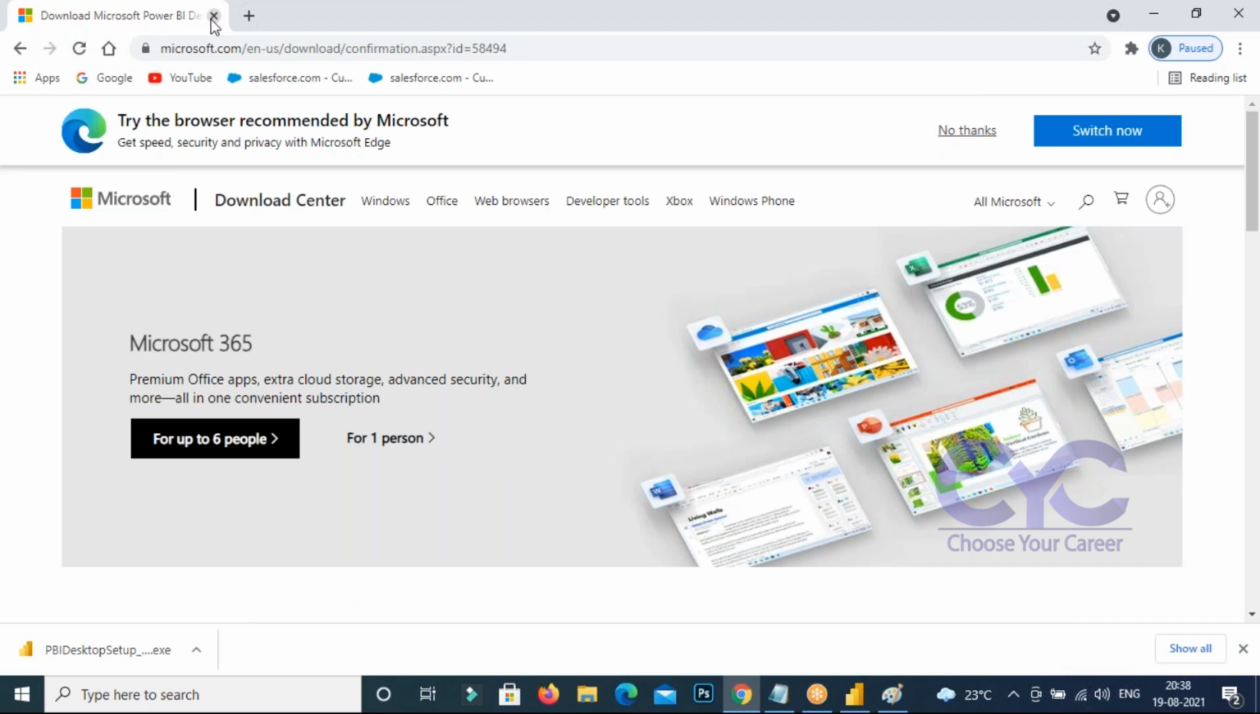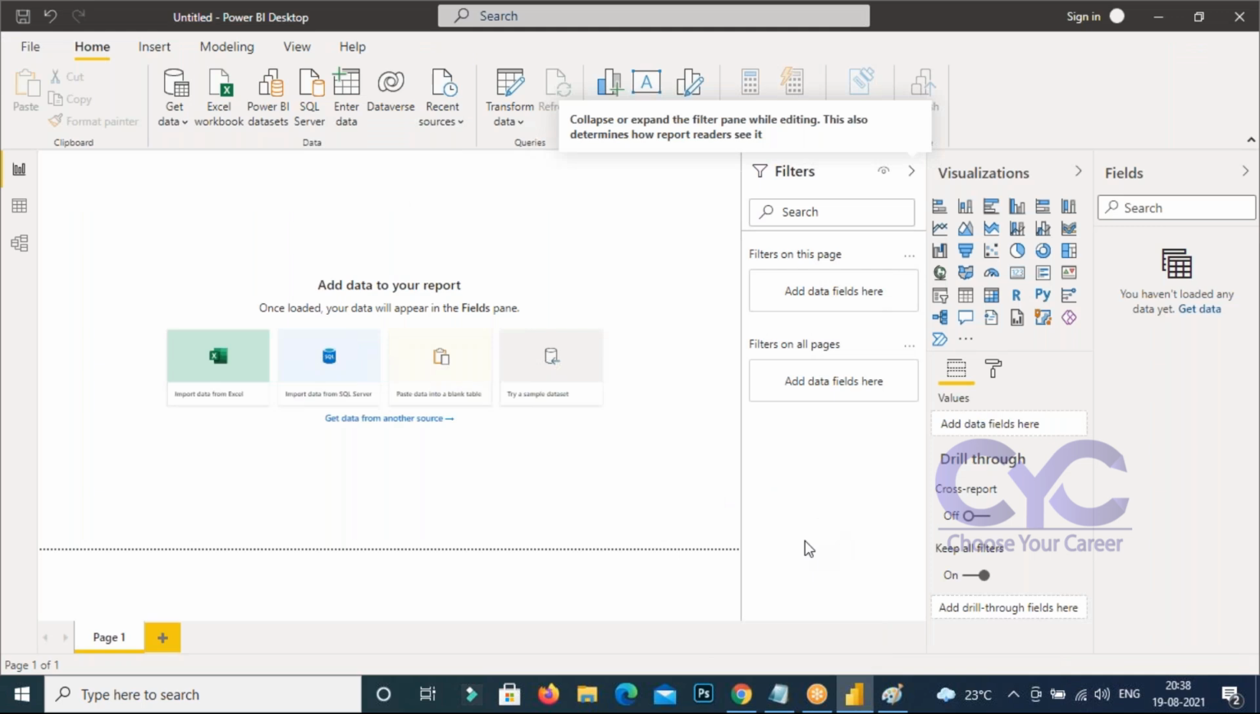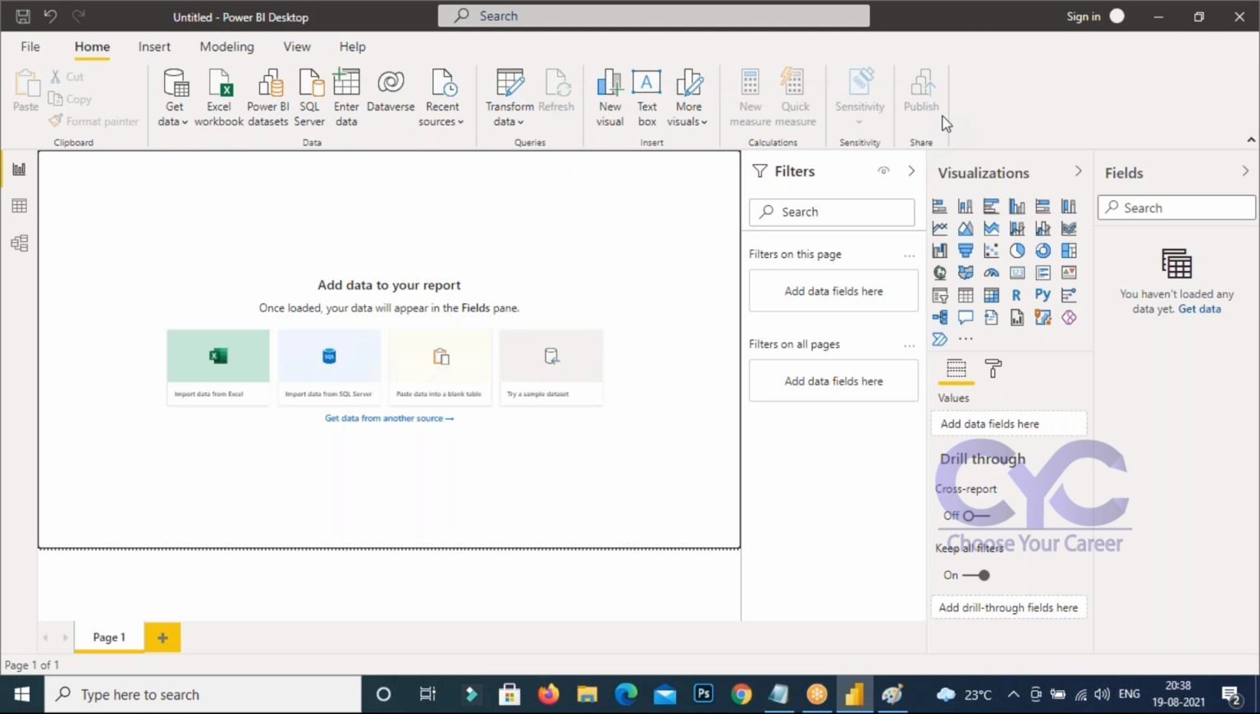Once your reports and dashboards are successfully created there, you are going to share them to the end user, or you are going to add these reports and dashboards into the cloud. How you can add them: you have the option called publish. You can find the publish option here, right? From there you can publish. To publish we need the Power BI service there.